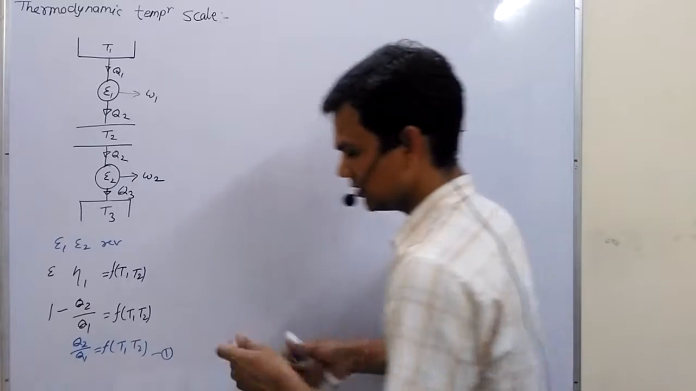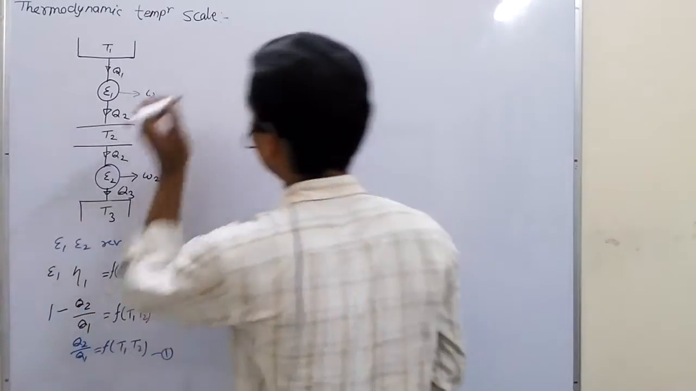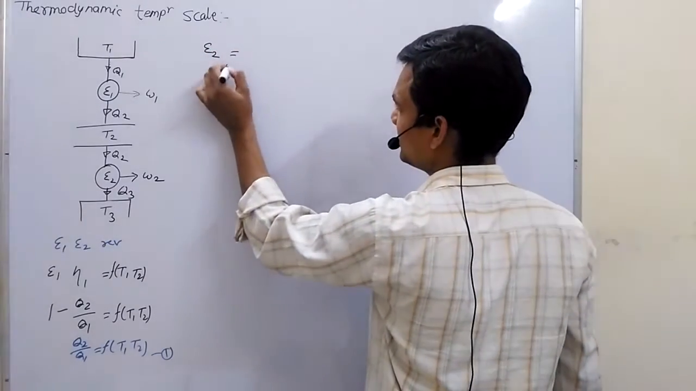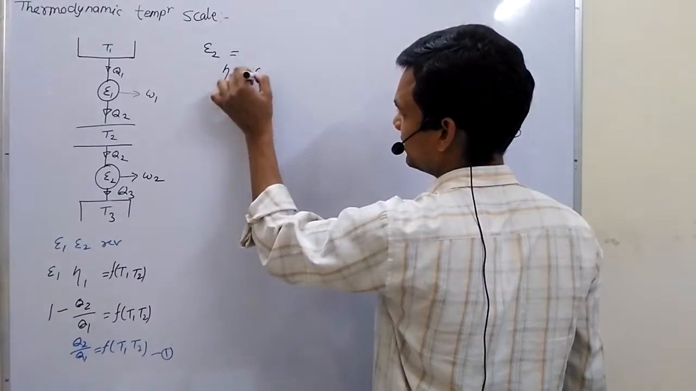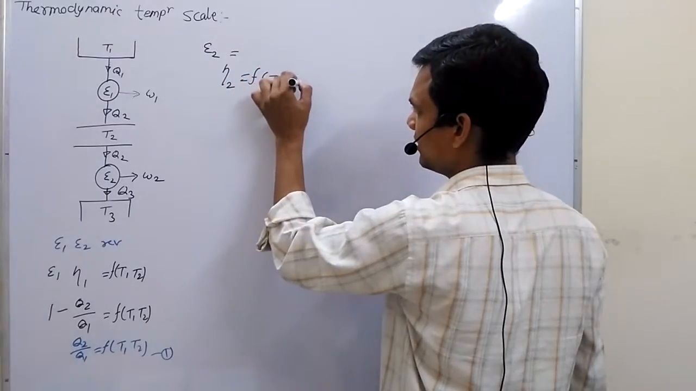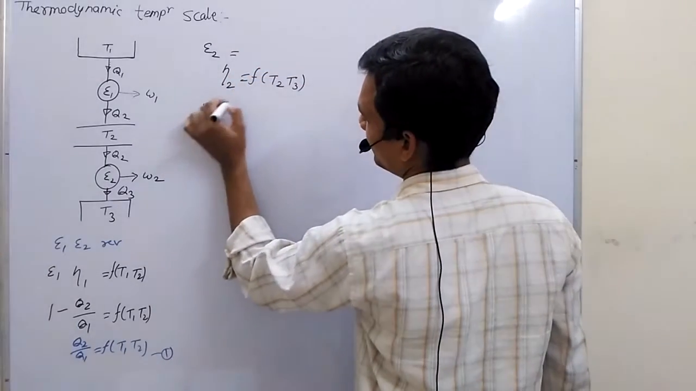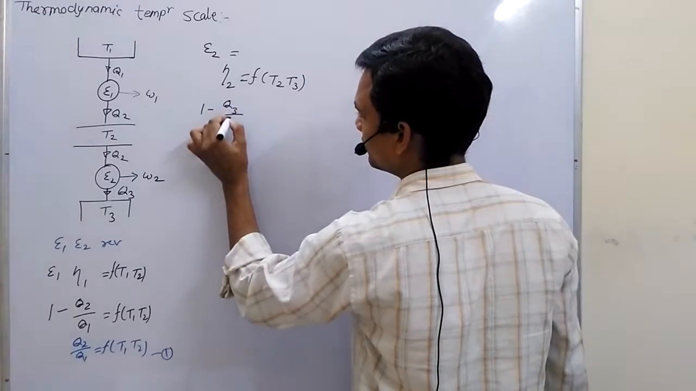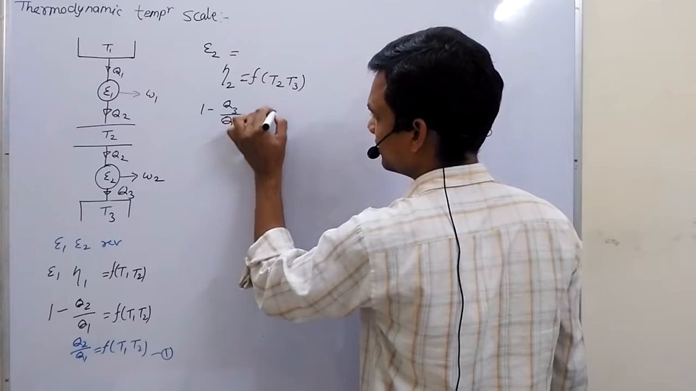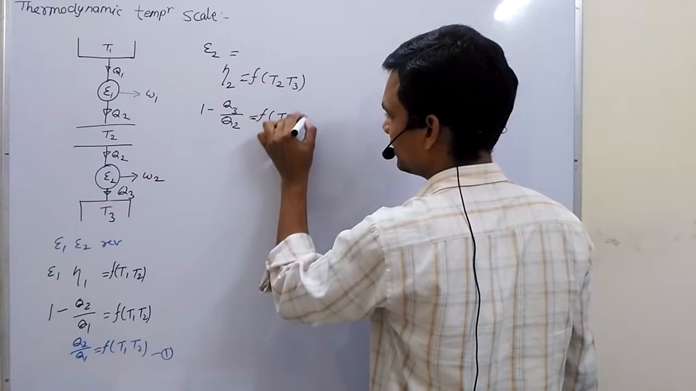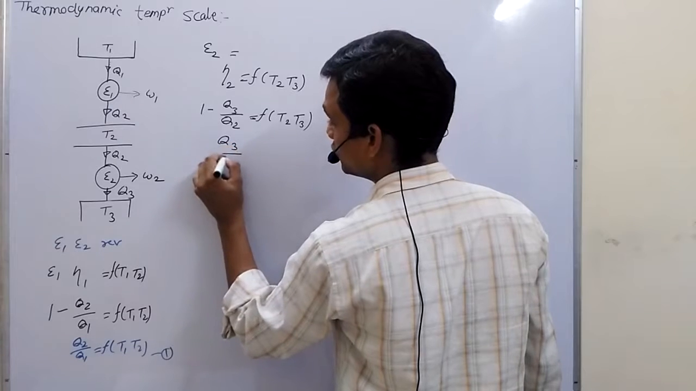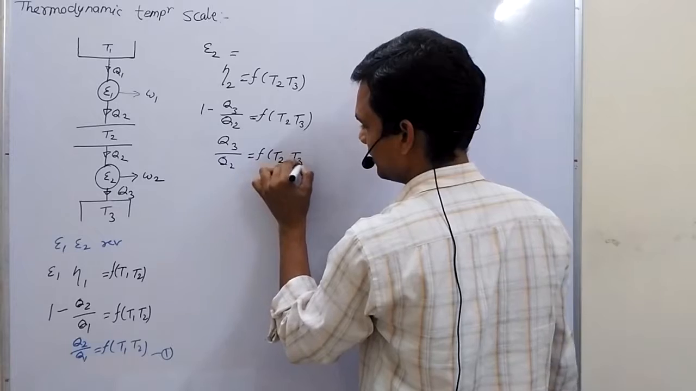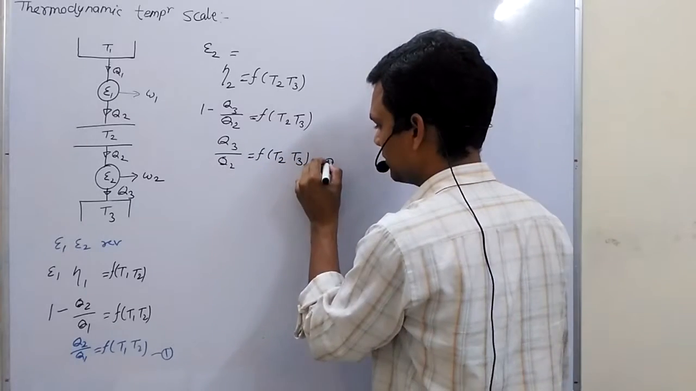This will be our engine E1. If we talk about engine E2, then we can also write the efficiency of the second engine is a function of temperature limit. We can also write 1 minus Q3 upon Q2 is a function of T2 and T3. We can also write Q3 upon Q2 is a function of temperature limit. This will be our equation number 2.